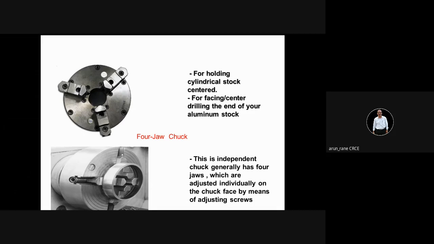Now whether it is three jaw or four jaw, you have again two concepts here. It can be hard or it can be soft. So we call it the soft jaw chuck and hard jaw chuck. In case of hard jaw, these jaws are hardened.